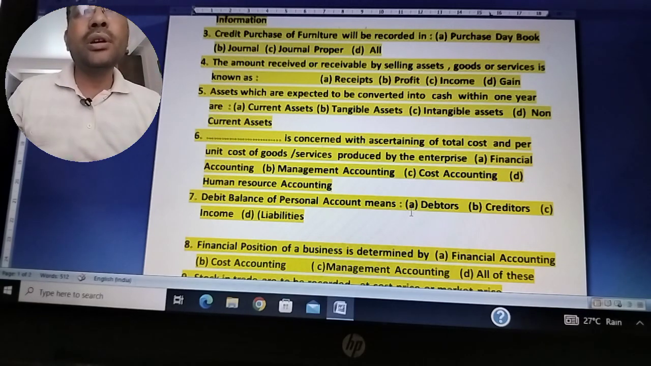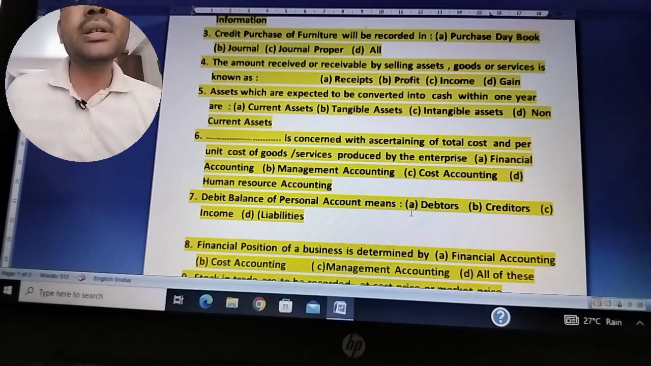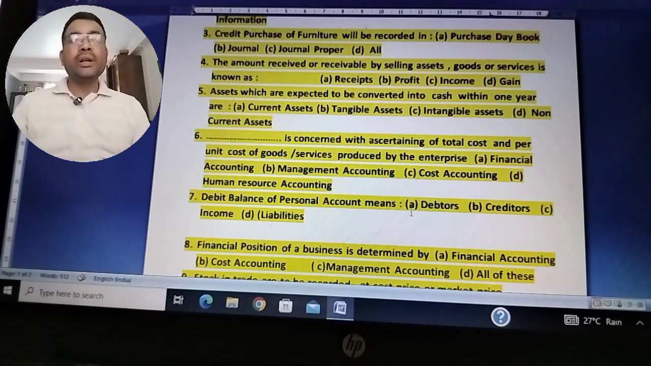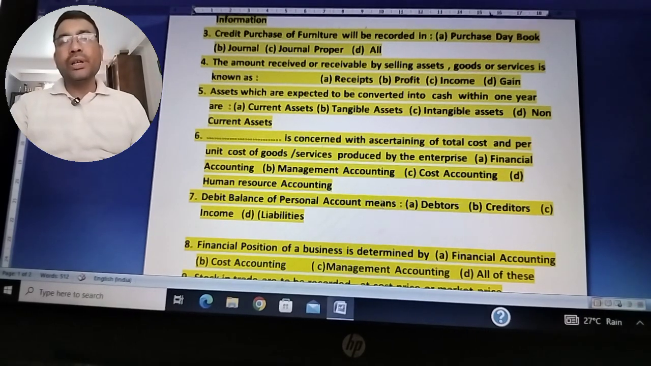Debit balance of personal account means, debit means which account is debited, balance of personal account means debtors, creditors, incomes, and liabilities. What is meant by personal account? Personal accounts mainly relate with particular persons, a place or a thing. Okay, so it's a debtor.